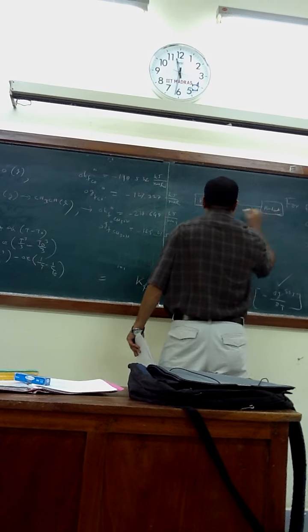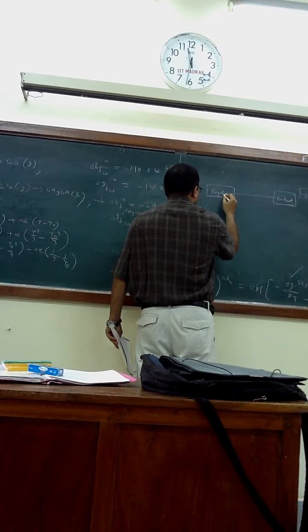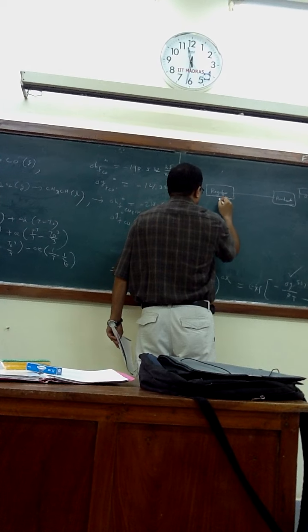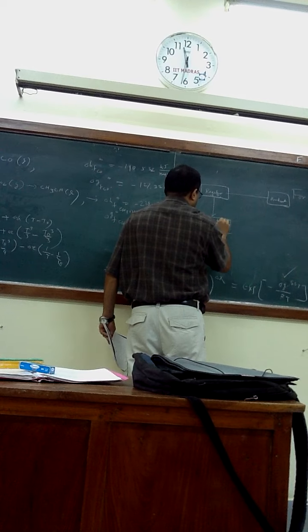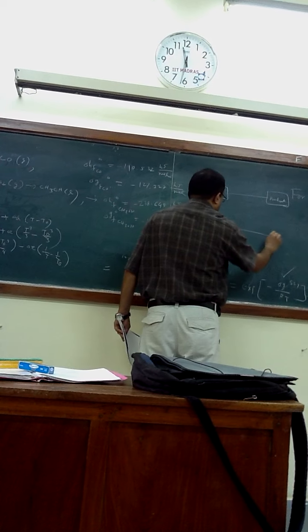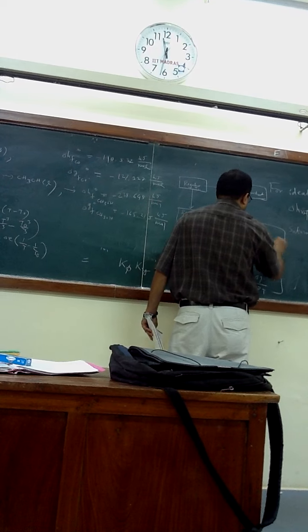Reactant at some temperature, room temperature T1, comes to reactant at T0, right? Then reaction, and you get product.